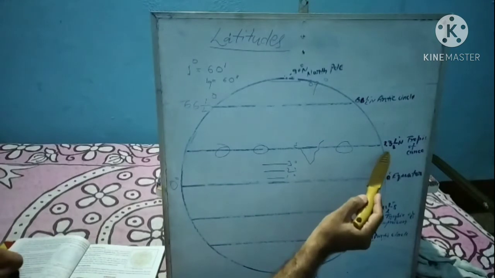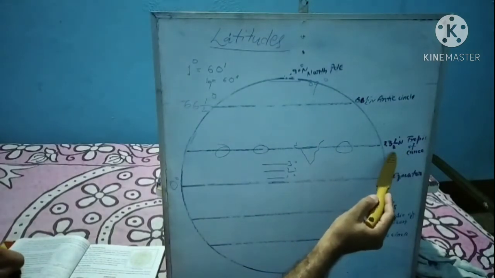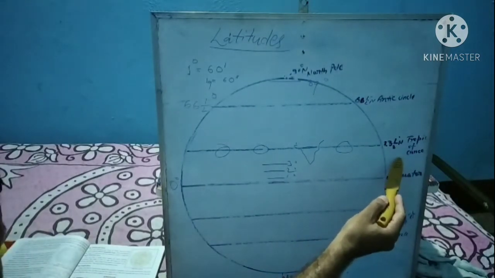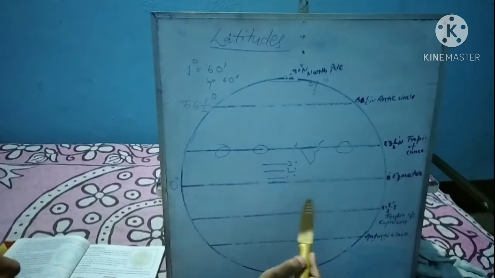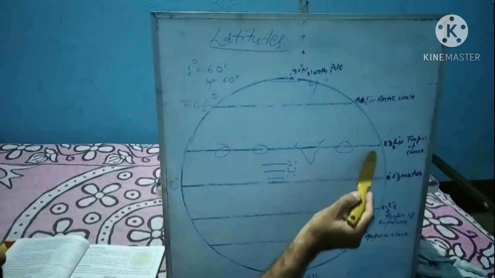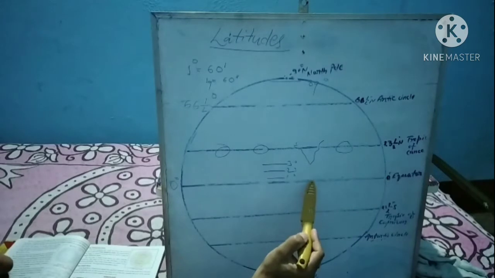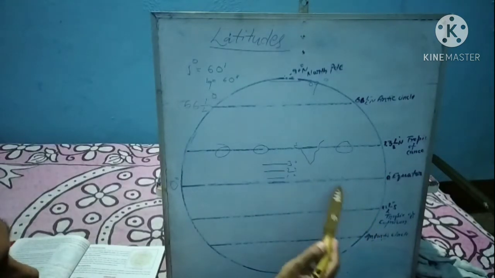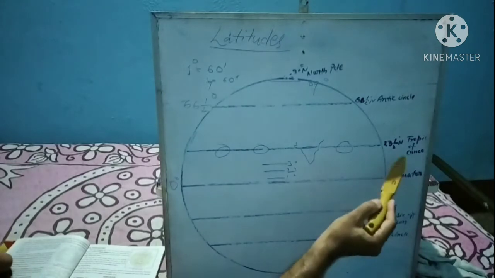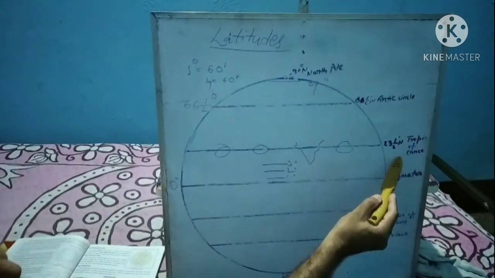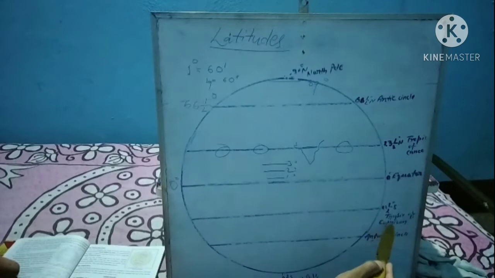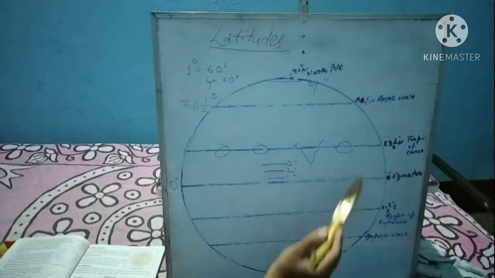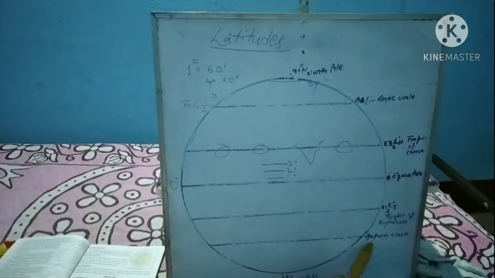Another is the 23.5 degree north, which is known as Tropic of Cancer. Here is the equator, it lies north of the equator. Similarly, 23.5 degree south, Tropic of Capricorn. It lies south of the equator. Hindi meaning of the Tropic of Cancer is Kark Rekha and Tropic of Capricorn means Makar Rekha. It is clear. Another is the Arctic Circle and the Antarctic Circle.